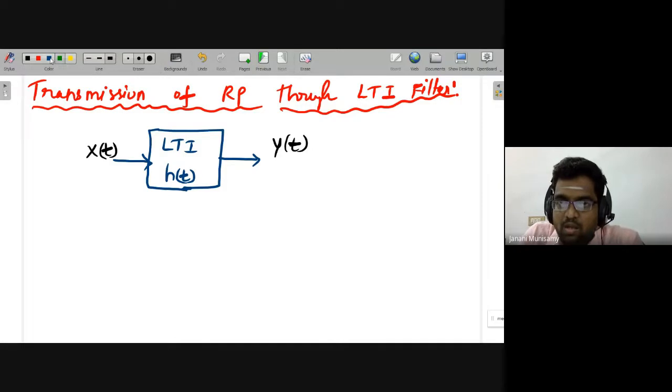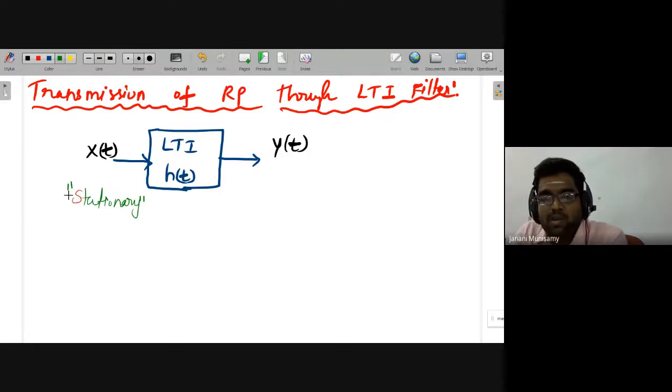Usually, if you pass a random process through an LTI system, the main observation is this: in general, a random process can be anything. It may be stationary, or WSS, or an ergodic random process.